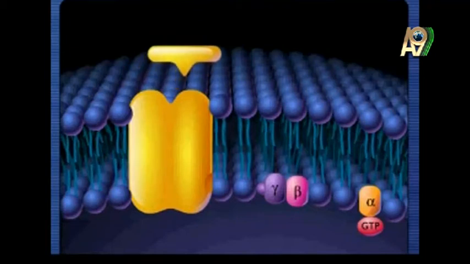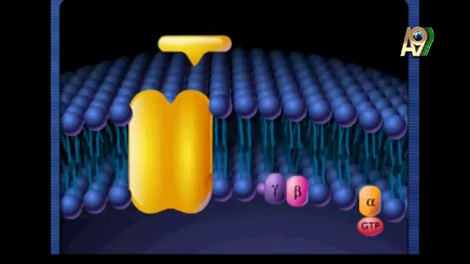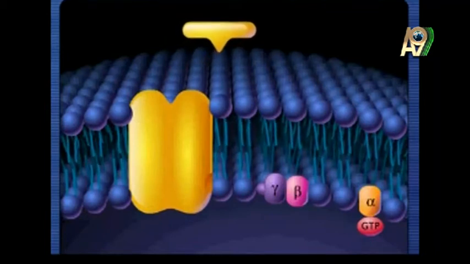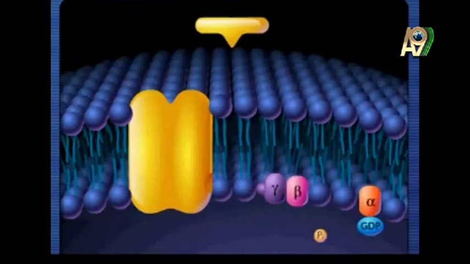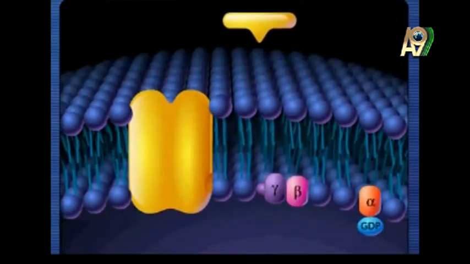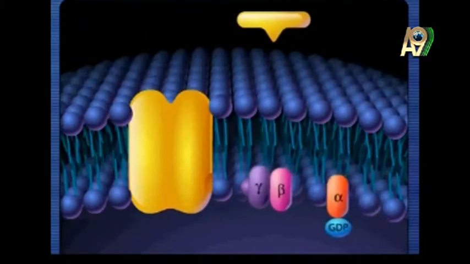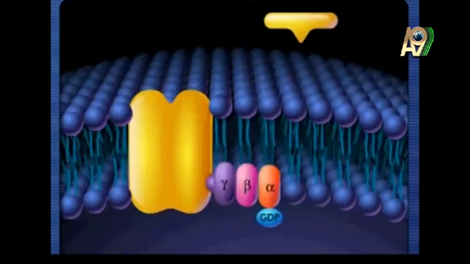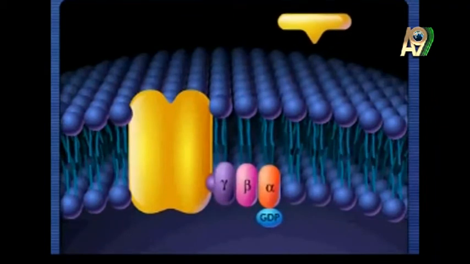As you also see here, there's a GDP molecule under the alpha protein. It is some kind of energy molecule. Whenever it is released, it understands that it needs energy. And somehow another enzyme comes and changes its GDP to GTP, and this gives it energy, and then it can start doing the work.